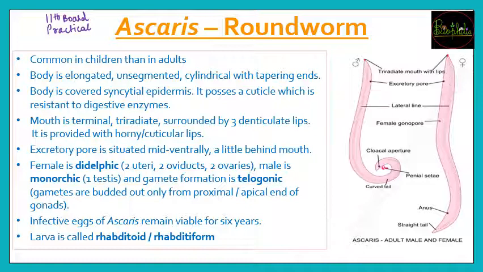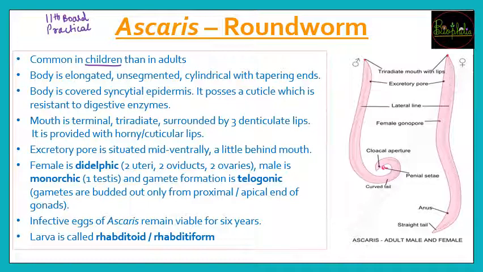So for example, if you get the Ascaris, so जब आप Ascaris को पहचान लोगे, then you need to write some points for your theory marks. So उसके लिए you need to understand these points so that you can have a very good theory to write about Ascaris. So Ascaris जो round worm है, this worm is going to be very common in children other than the adults. So children, they play out in mud, so it is a very high chance that Ascaris are common in children. Now once you get the spotting, वो जार होगा,